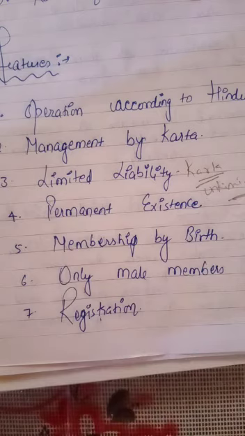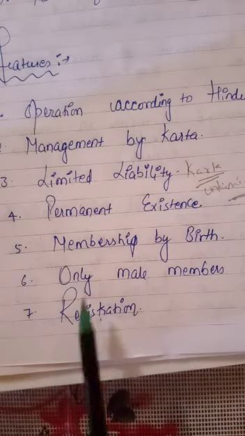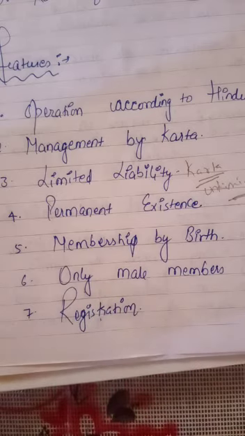Sixth is only male members. Only male members can be the co-partners in the joint Hindu family business, but according to the Hindu Succession Act 1956, a woman after the death of her husband and in the absence of any male successor can become the co-partner of the family business. Basically, women are not allowed, but in certain cases, if there is no male member left, she can be the co-partner.